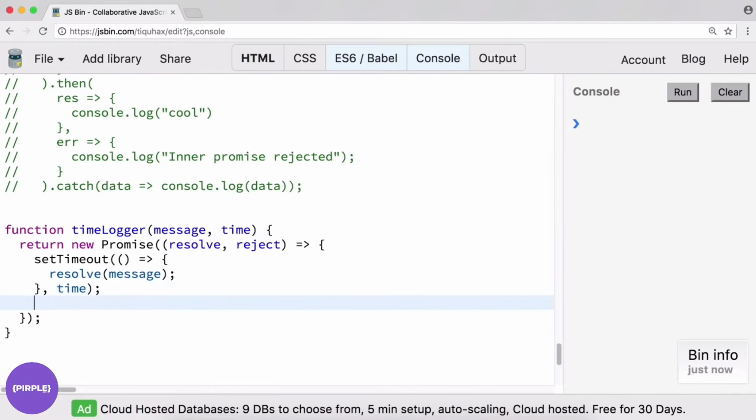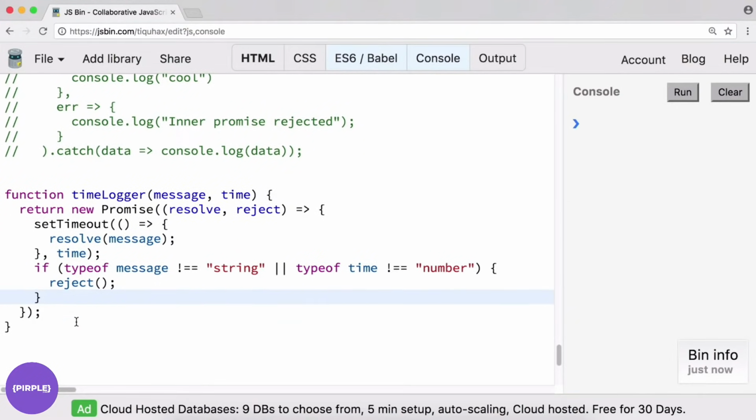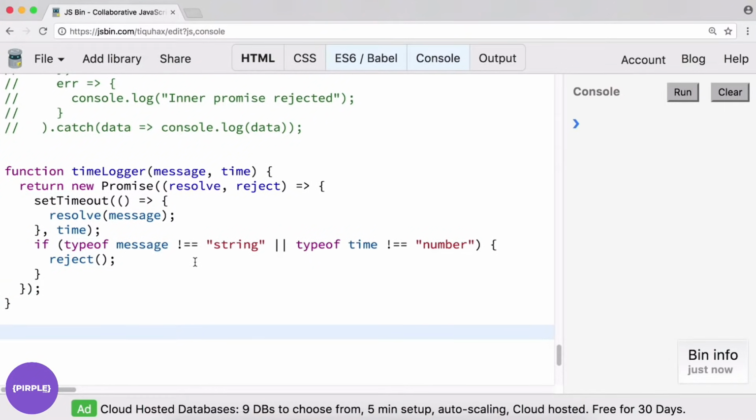We can also say here, if typeof message is not equal to string, or typeof time is not equal to number, we will reject. Okay, yeah, we'll just do a reject without a message. Okay, so let's see if we can't get this to run.